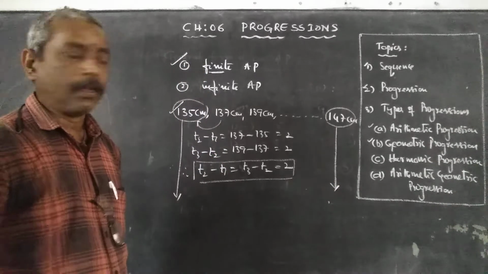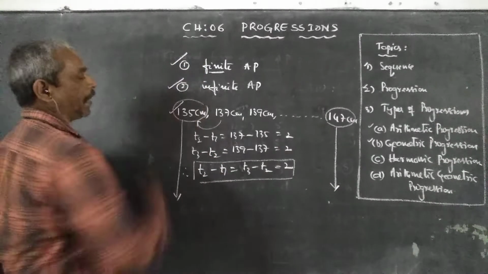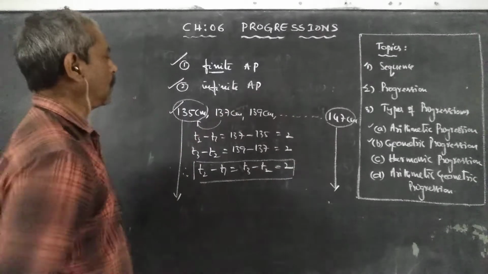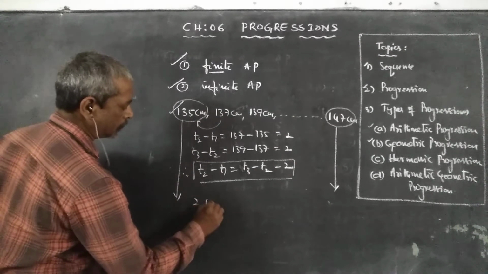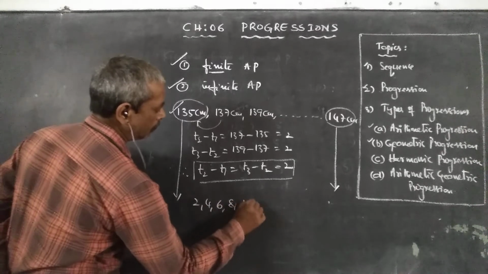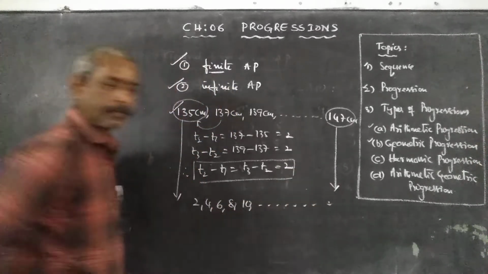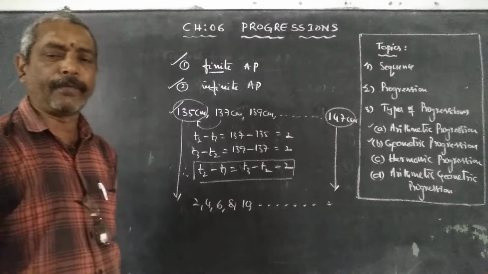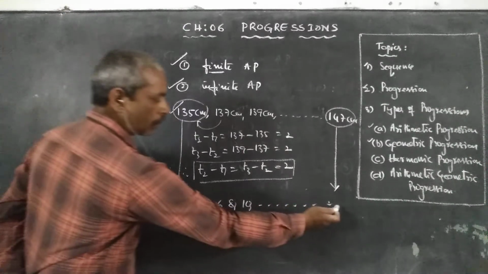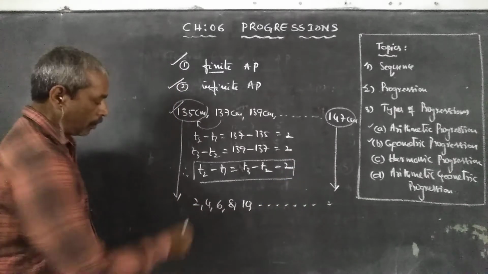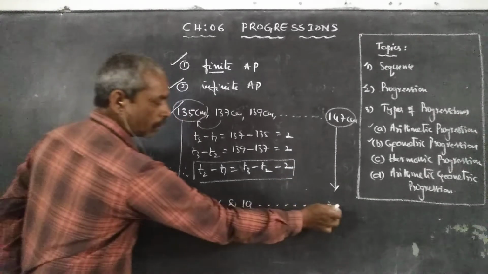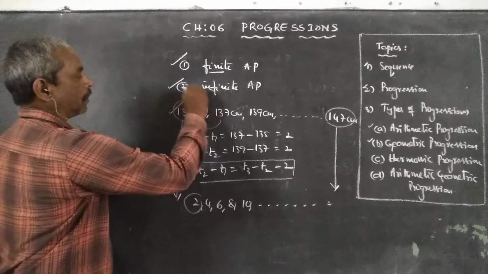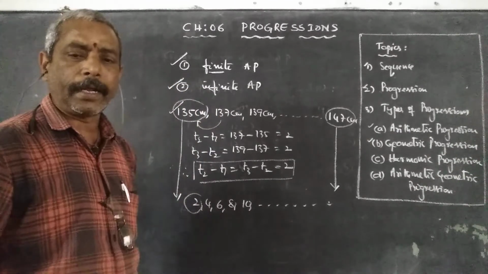Now, for example, an infinite AP. The best example for an infinite AP is the set of even numbers, and so on. The set of even numbers means infinitely many even numbers are there. That means we don't know the last term. We know only the first term, but we don't know the last term. Such a set of numbers is an infinite arithmetic progression.